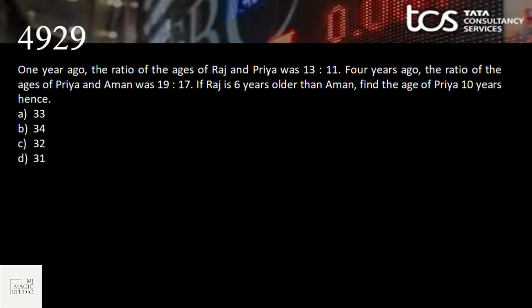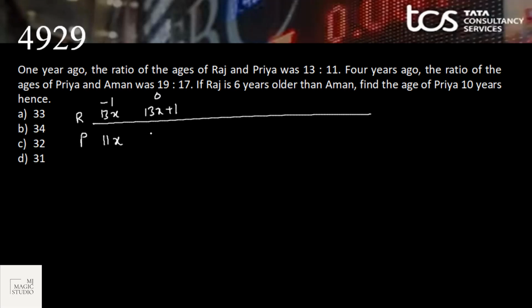One year ago, the ratio of ages of Raj and Priya was 13 is to 11. 1 year ago, Raj, Priya, 13x, 11x. Present age should be 13x plus 1 and 11x plus 1. 4 years ago, the ratio of ages of Priya and Aman. So let me write minus 4 here. Priya and Aman is 19 is to 17. That means 19y and 17y.